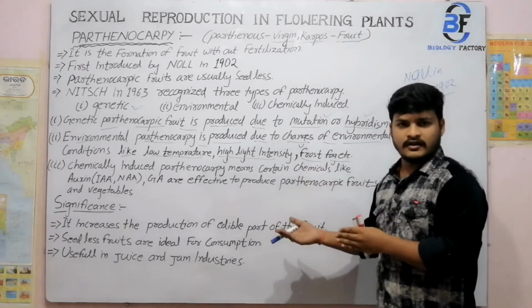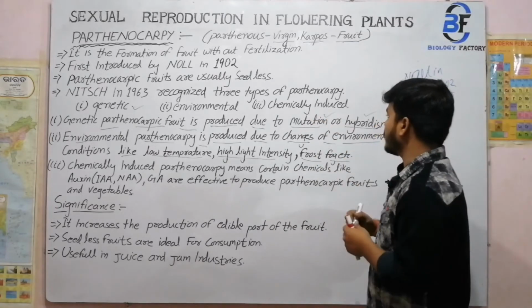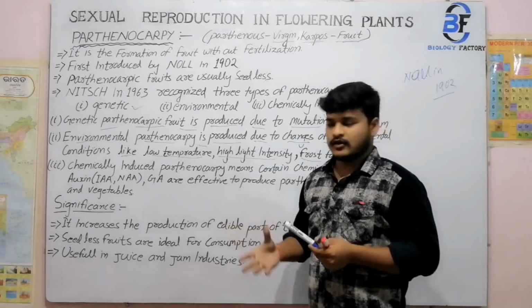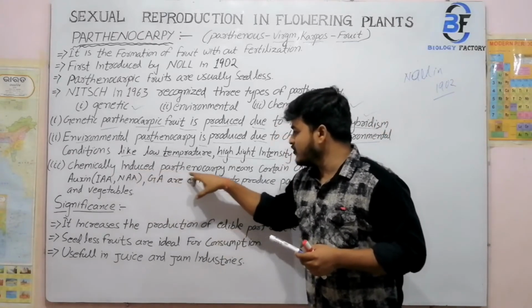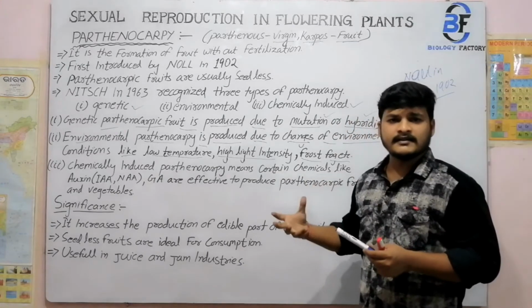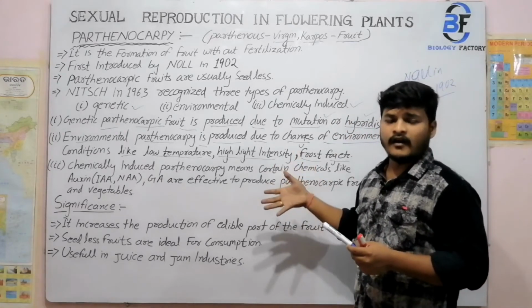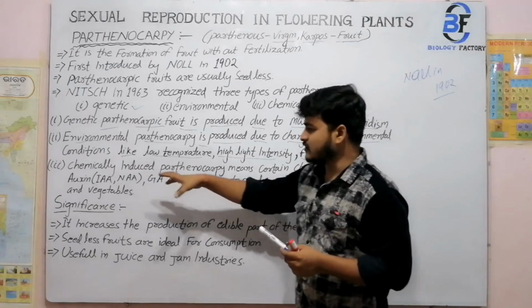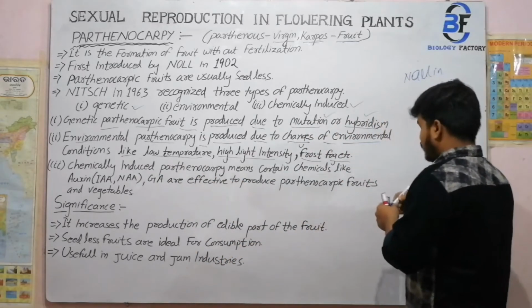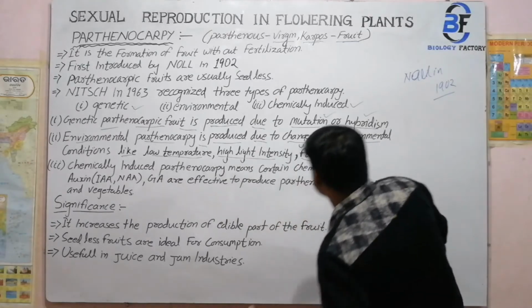Next one is chemical induced. How do chemicals also affect parthenocarpy? Chemical induced parthenocarpy means certain chemicals, mostly auxin, IAA, and NAA. I wrote the abbreviations over here.